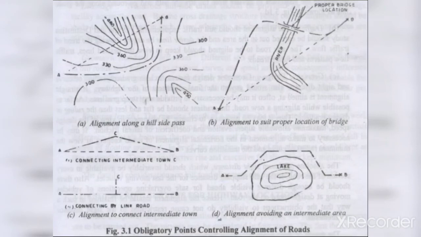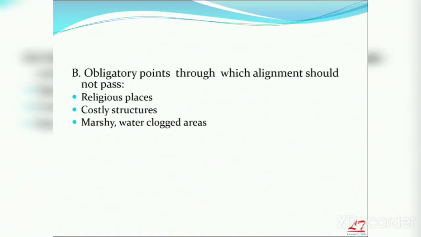While there is a hill, the best solution is to side pass or go around the hill. And while there is a bridge, you have to make the shortest bridge. And where there is an intermediate station, you go through the intermediate station or make a link road. When it is a lake, you go around the lake. And which should not pass: religious structures, costly structures, water-clogged areas.